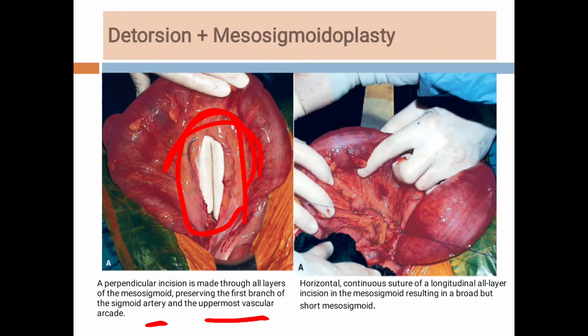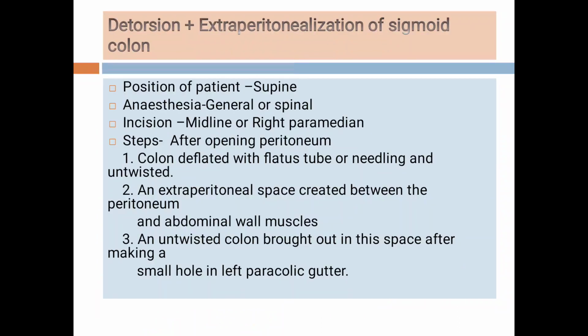So you remember only that the longitudinal incision is taken and it is sutured transversely. Horizontal suturing is done so that there is a broadening of the base of the mesocolon.